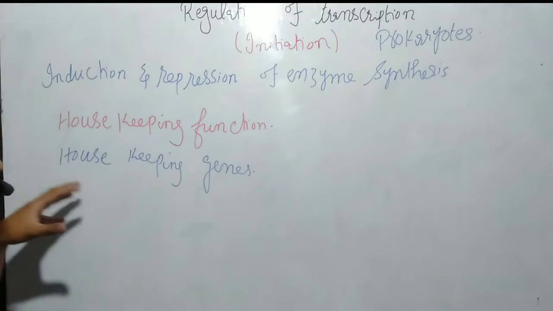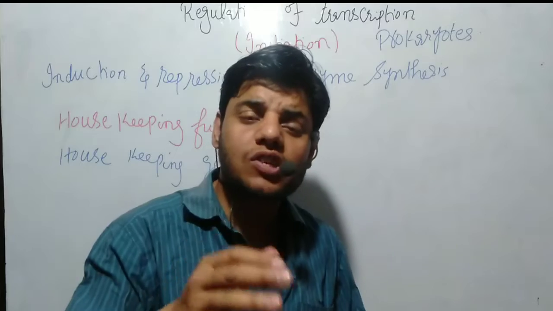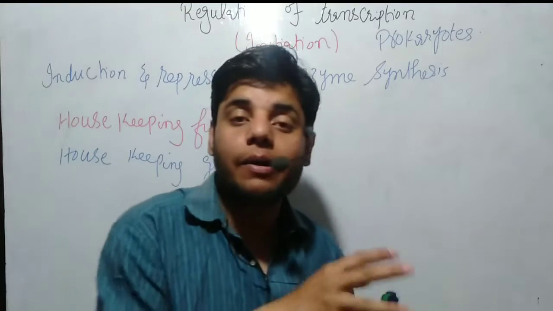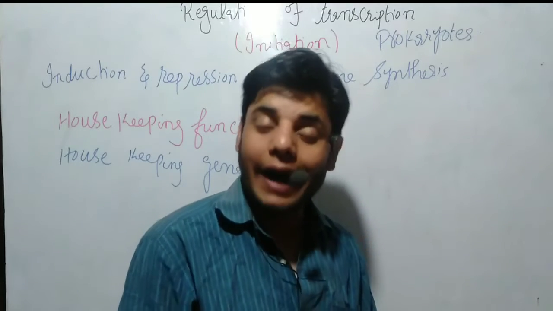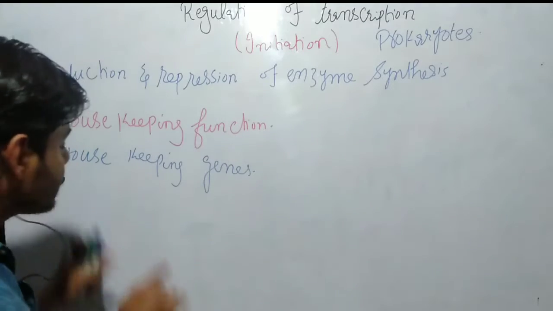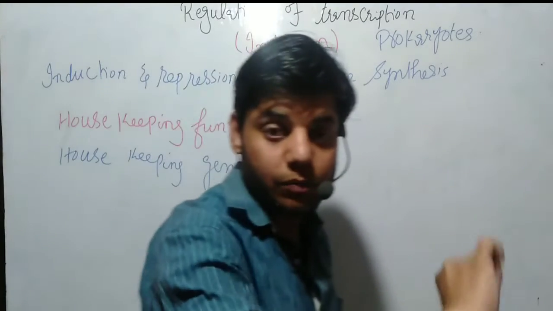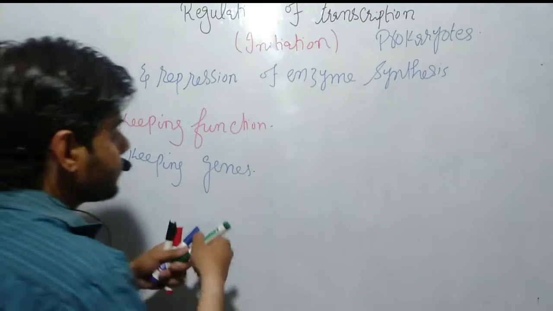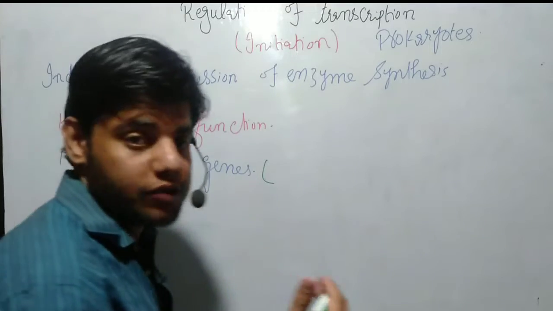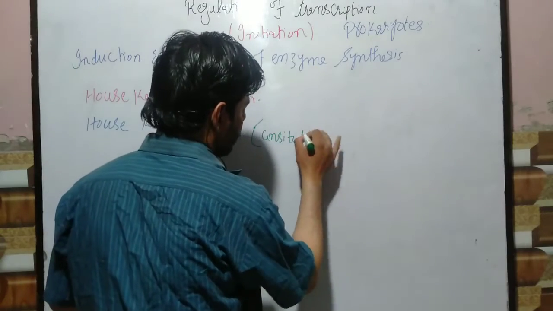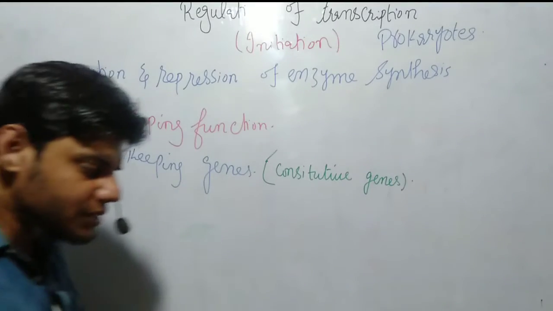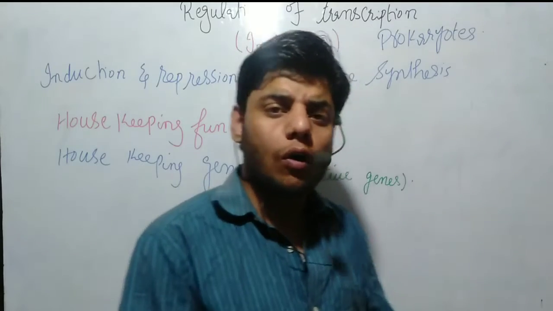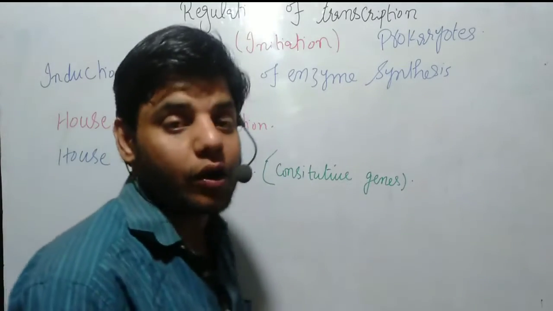Moreover, these housekeeping genes are expressed continuously. Why? Because different chemical reactions inside the cell are going on simultaneously. So that's why these housekeeping genes are continuously expressed. So remember guys, when the housekeeping genes are continuously expressed, then we call them constitutive genes. Constitutive genes means those genes which are expressed continuously.